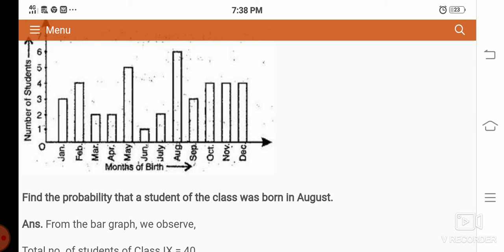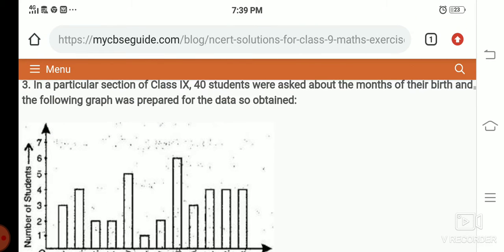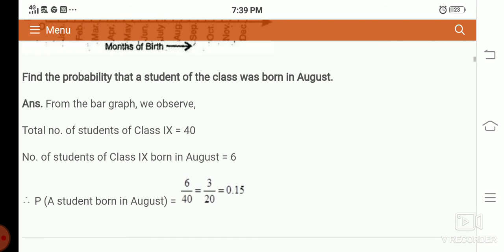Now, in August, 6 students were born. From the bar graph we observe the total number of students of class 9 is 40. The number of students of class 9 born in August is 6. So the probability of a student born in August is 6 by 40, which is 3 by 20 in simplest form. So 0.15, you can write like that.